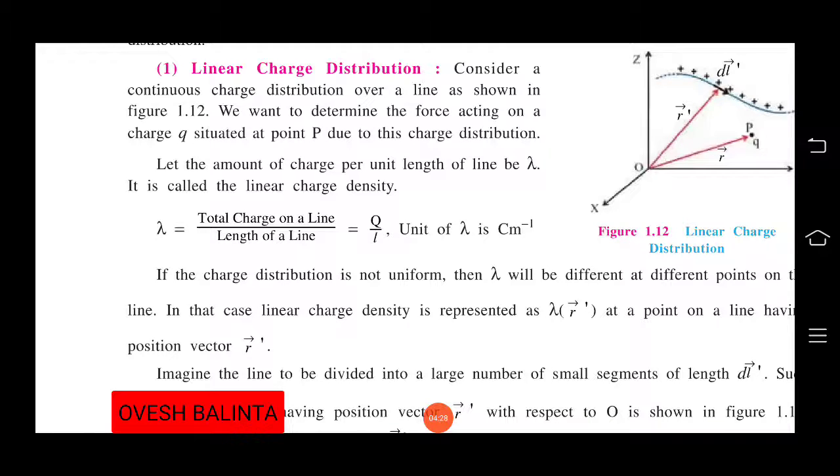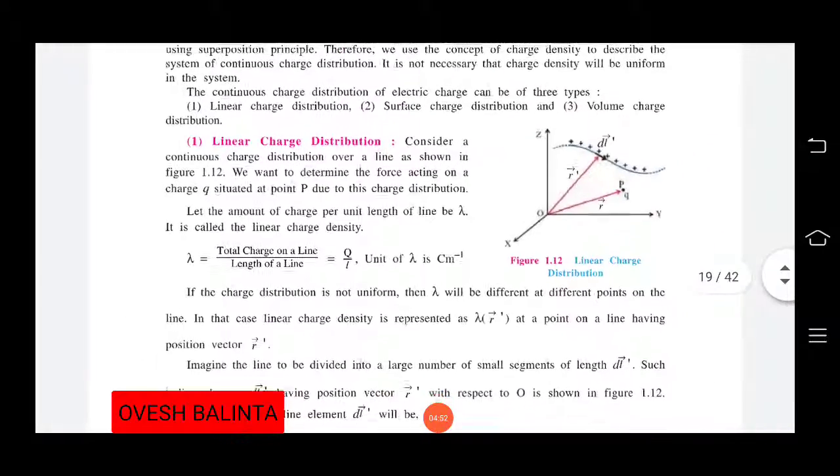With any position vector, we are talking about any particular position, how much value of lambda is there, how much line charge density is there. It is our line charge density. So line charge density equals lambda of r, at any particular point, when it is not uniform. So at a point on the line having position vector r.